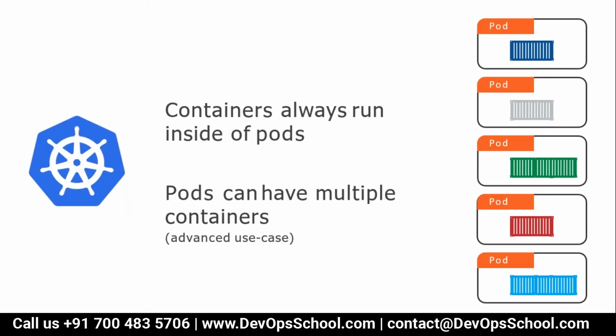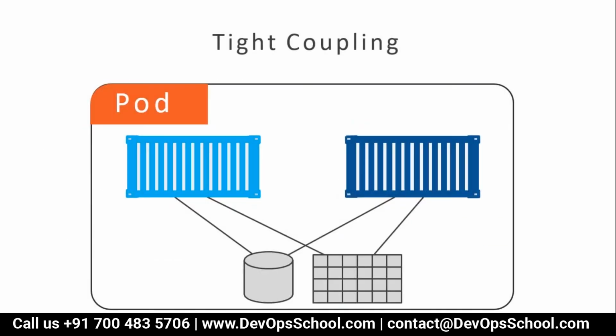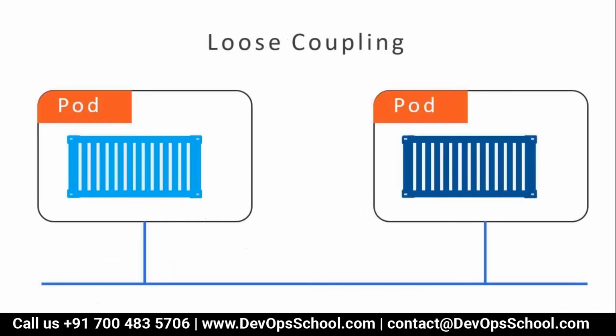So guys, each pod may have one container or multiple containers. Here the pod has the network namespaces and kernel namespaces specification, not the container. Remember, all containers in a pod share the single pod environment. If in one pod you have two containers, this is called tight coupling. If you have one pod, one container, this is called loose coupling. This is the best practice. Loose coupling is good.